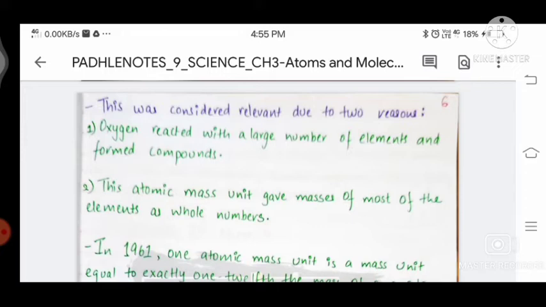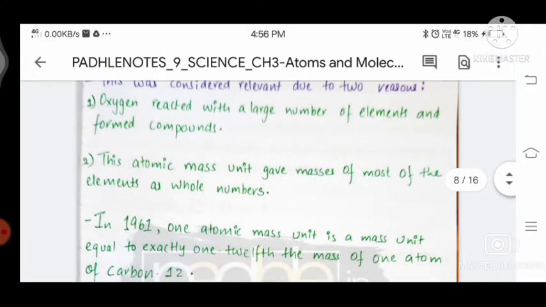Because of these two reasons, at the beginning it gave the atomic masses of most elements as whole numbers, but later, after a while, some elements' atomic masses came out as fractions.